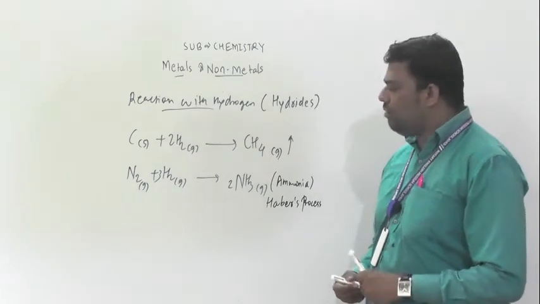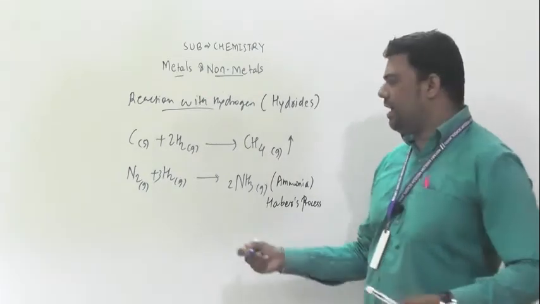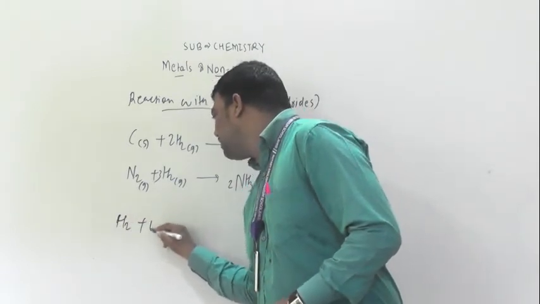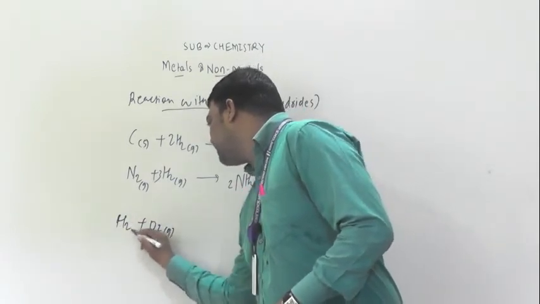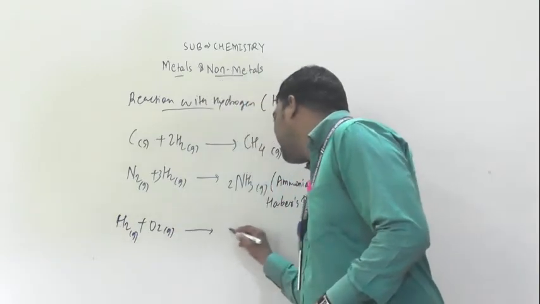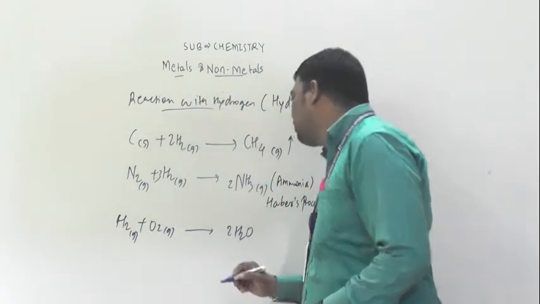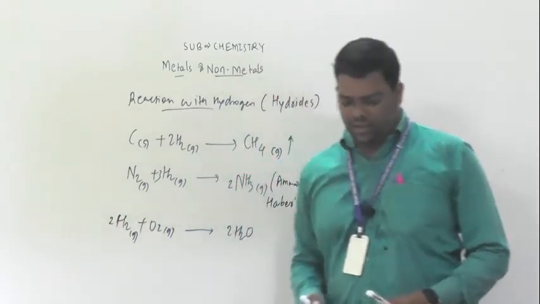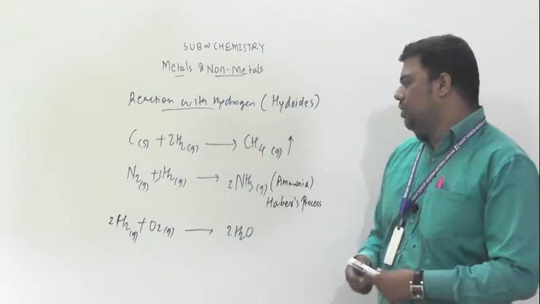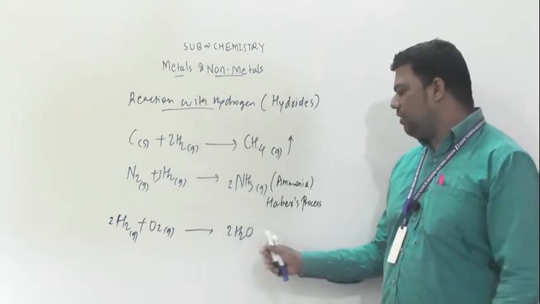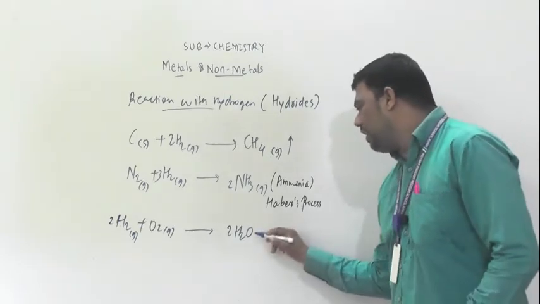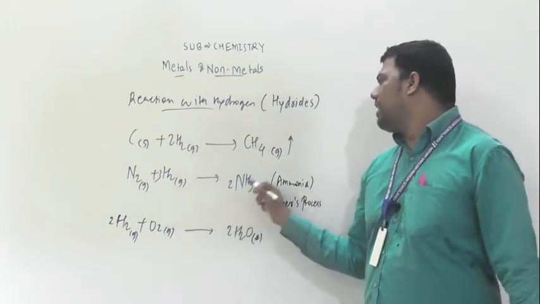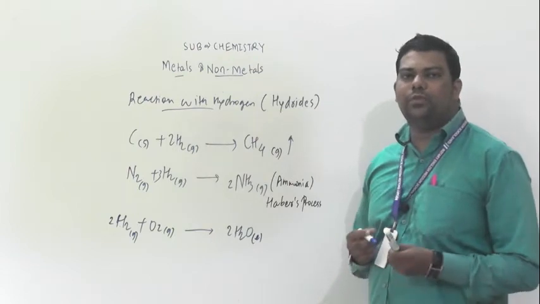And one more important hydride: H2 plus O2 gaseous, what they form is H2O. After balancing it looks like this: 2H2 plus O2 gaseous gives 2H2O liquid. Why are we writing the state symbols? To make the reaction more informative.